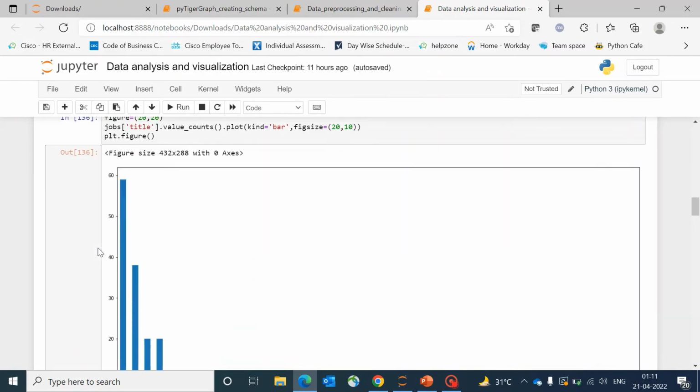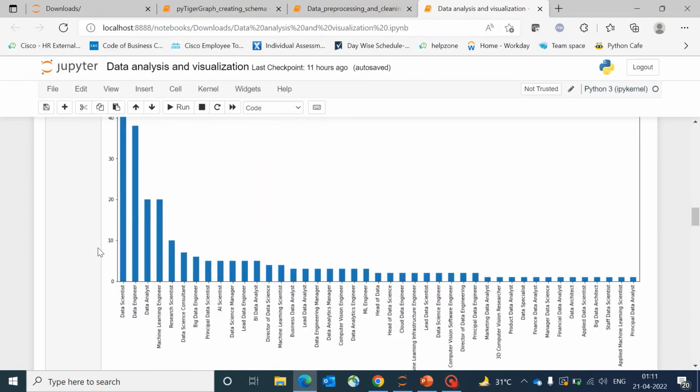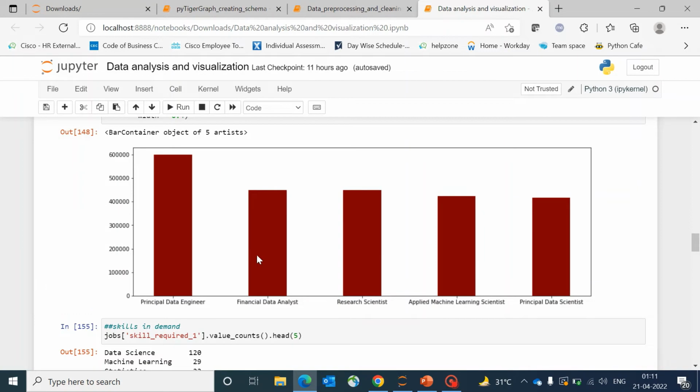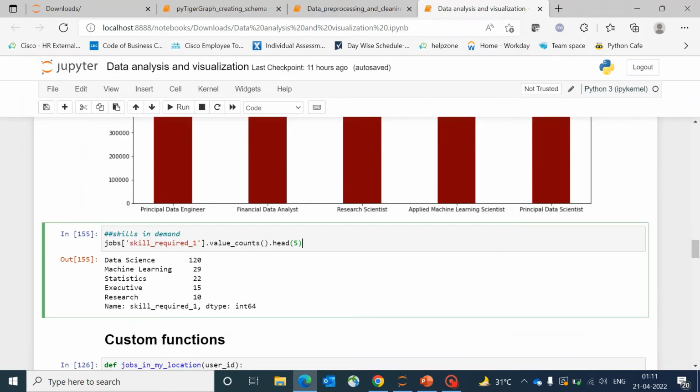Firstly, we have posted the most popular jobs according to their value counts, and we can see that data scientist and data engineer are the most popular currently. Next, we have plotted the five highest paying jobs on the market right now, as shown in this bar plot. Next, I've just listed out which skills are in highest demand currently, and I've just put the top five over here.